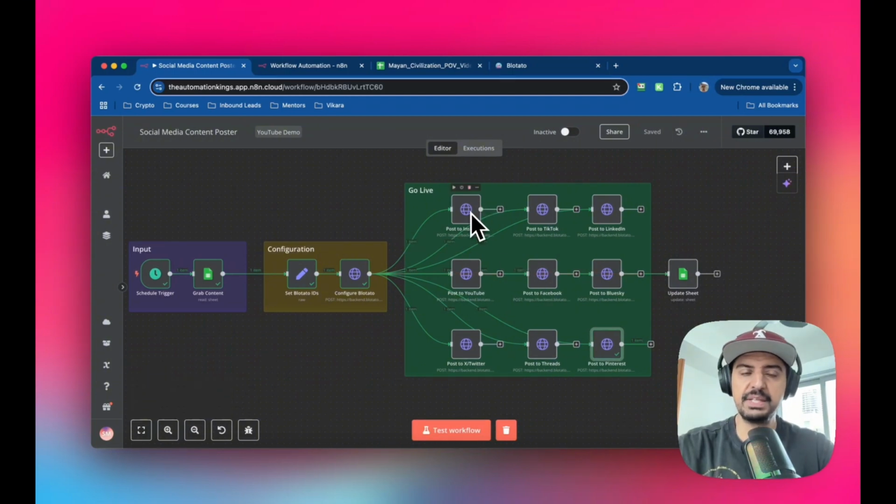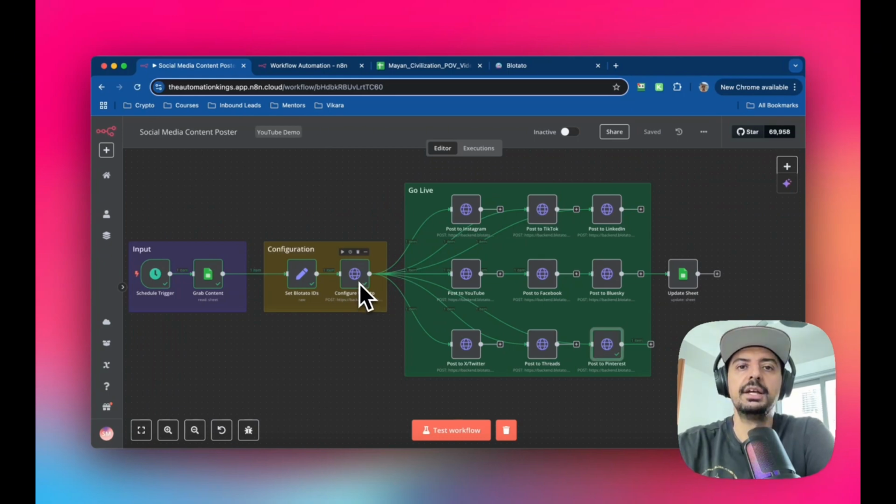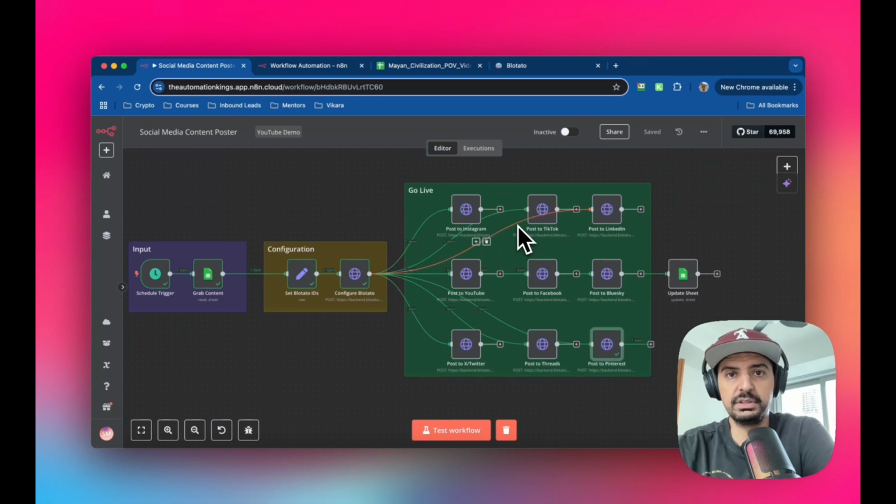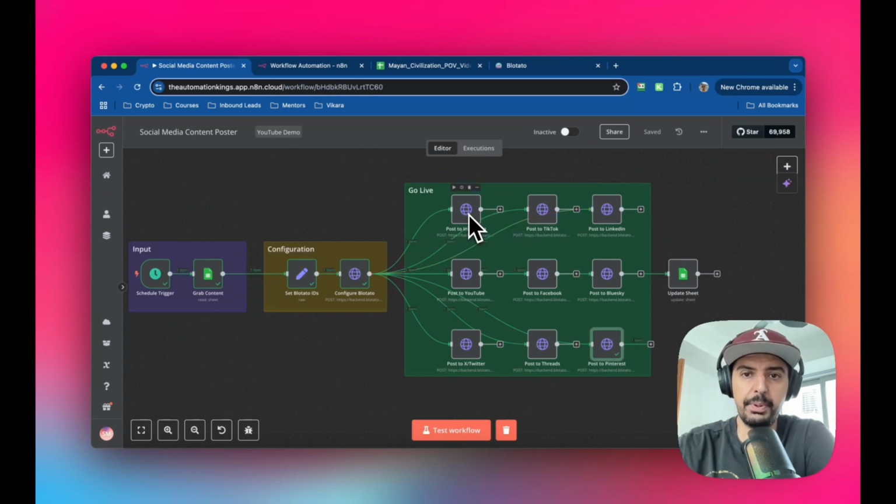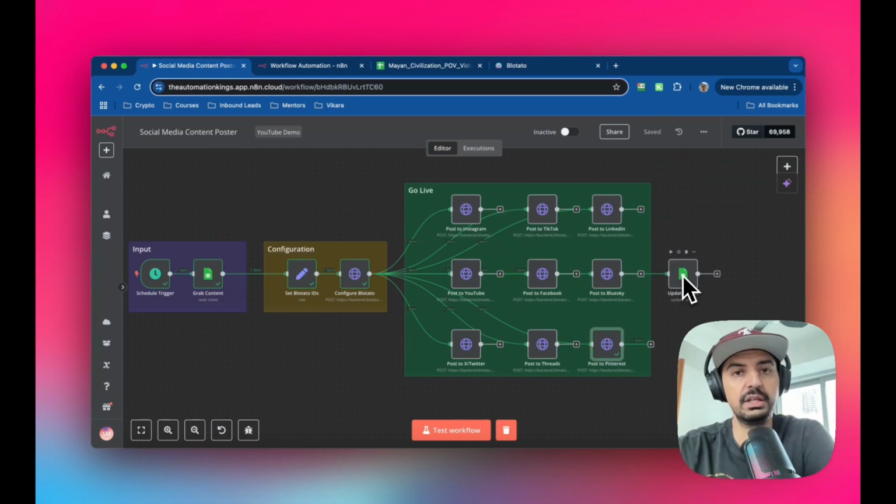And you can see that I basically connected all 9 social media platforms, okay? And that's the beauty of Blotato, right? So Blotato is the application that I'm going to be using to basically automate this, and I'll show you exactly how to set all this up because we're going to do a live build on this video. But Blotato is the only SaaS tool that I found that can basically auto post to all 9 social media platforms, okay? Or certainly the most popular platforms that you can think of, okay? And then the last part is it will update the sheet. It'll update the sheet to say that the content has been published, okay?